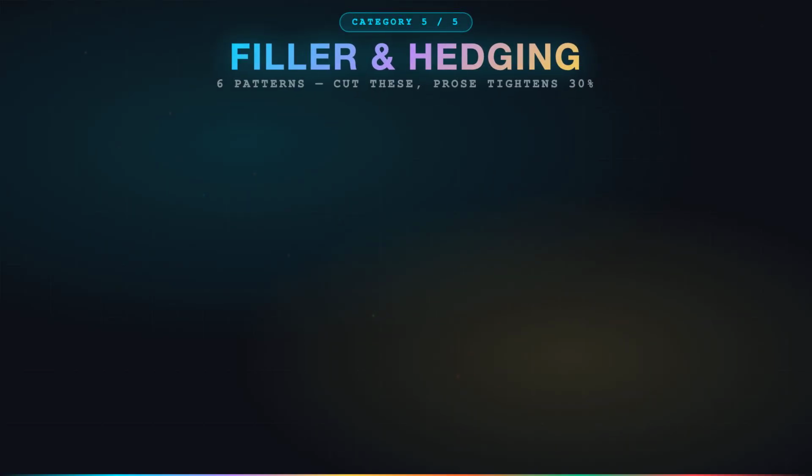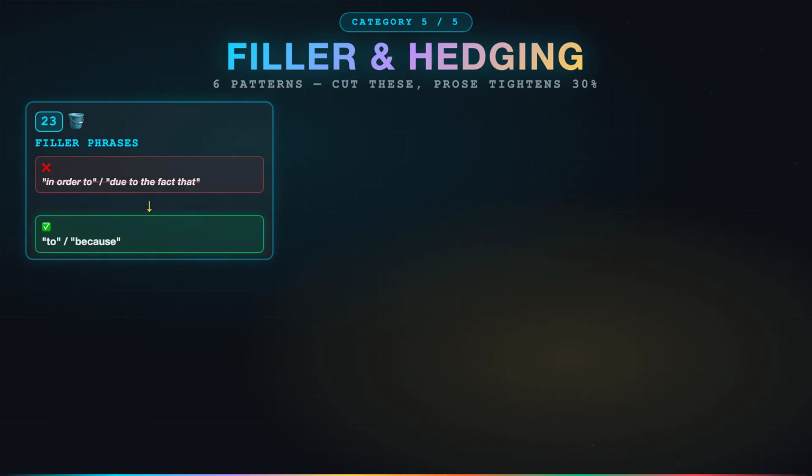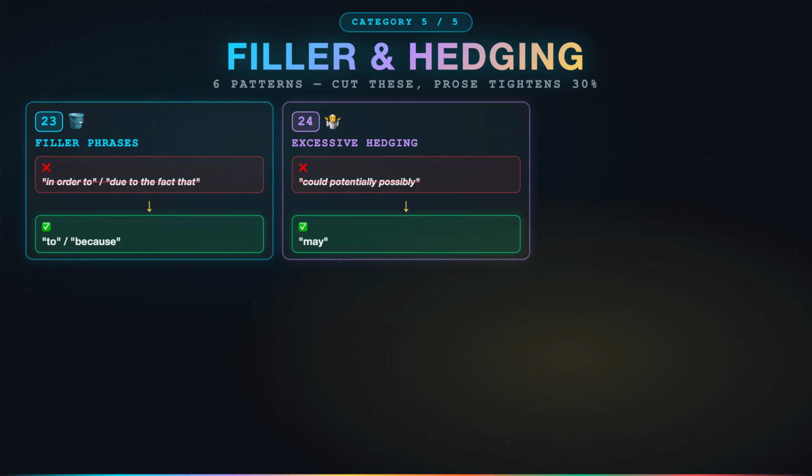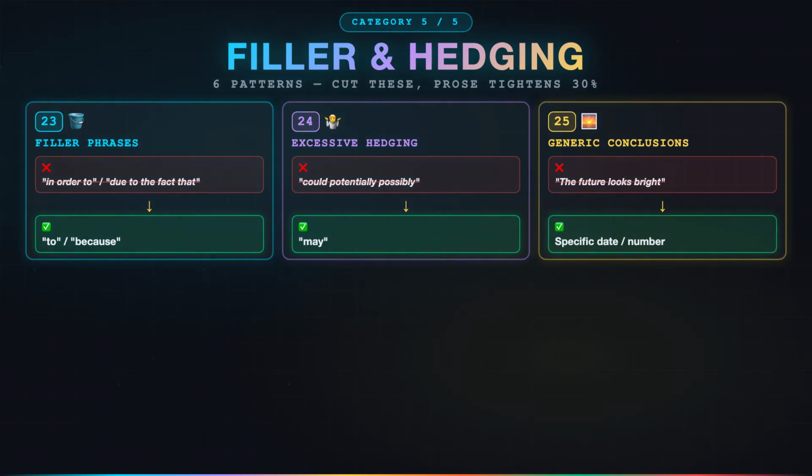Category 5, filler and hedging. 3 patterns. Pattern 23, filler phrases. "In order to," just say "to." "Due to the fact that," just say "because." The model adds filler because the training data has filler. Strip it out. Pattern 24, excessive hedging. "Could potentially, possibly." That's 3 hedges stacked. Pick one or pick none.